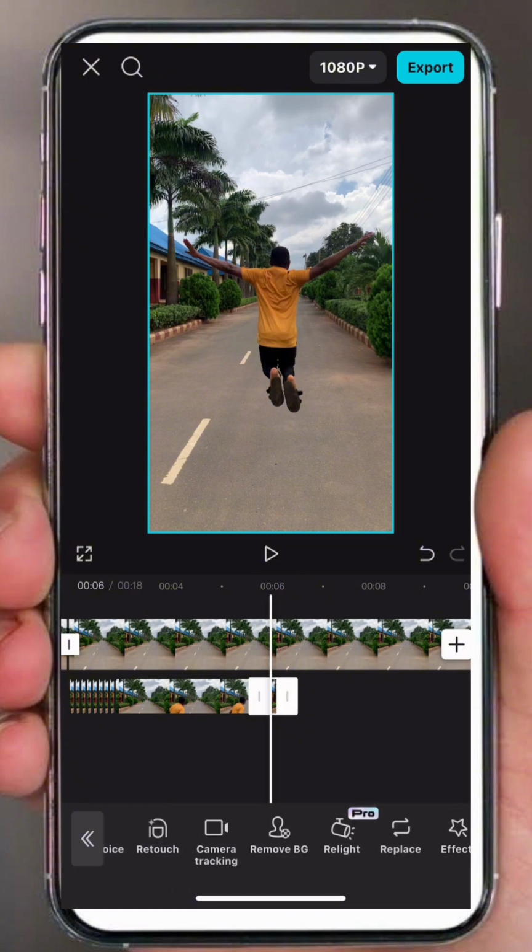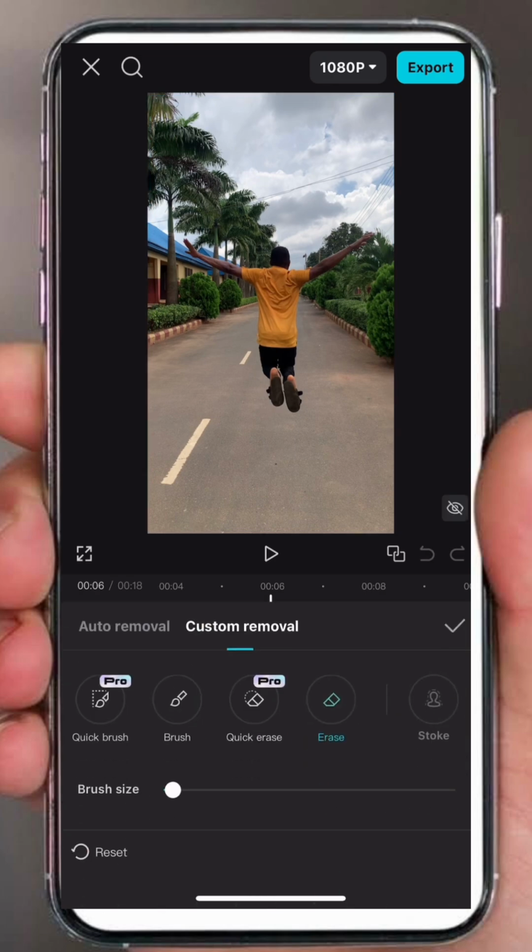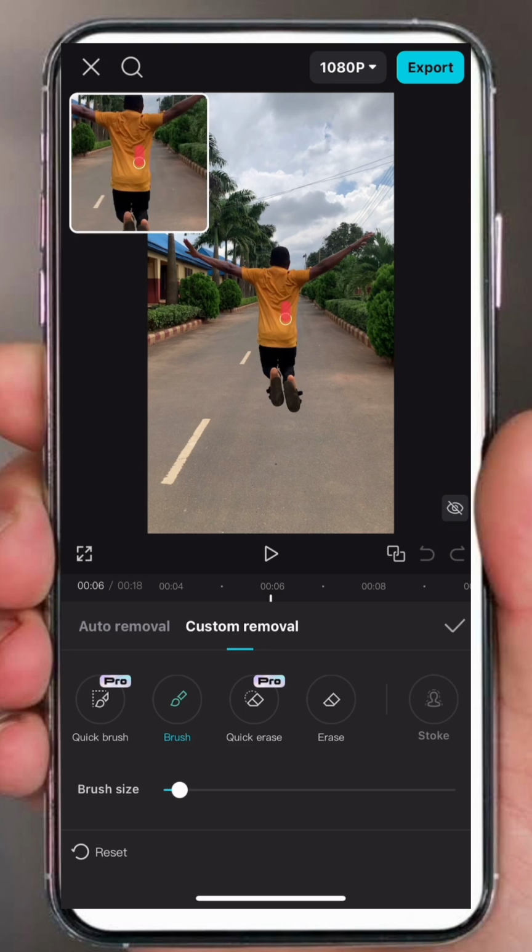Then head over to remove BG again. Tap custom removal, then brush. You can decide to reduce your brush to 5% or 6. Then we remove the BG, the background.